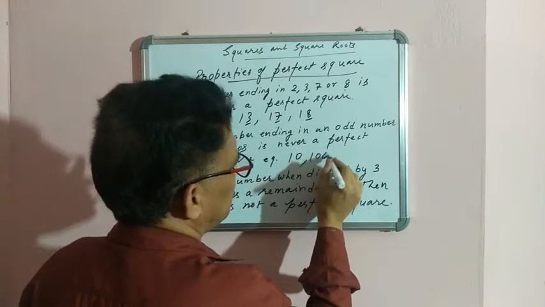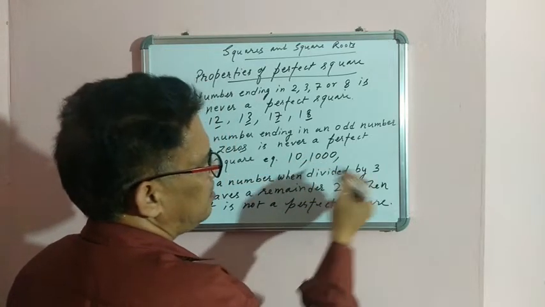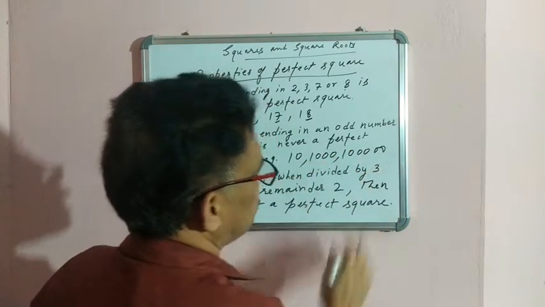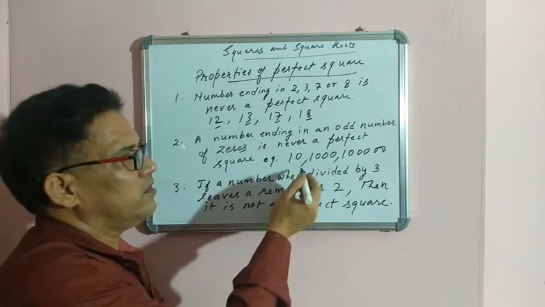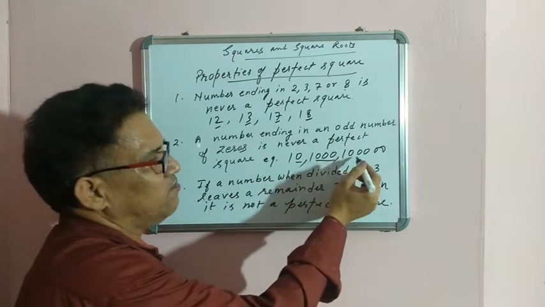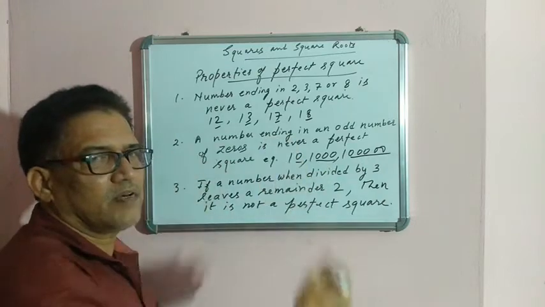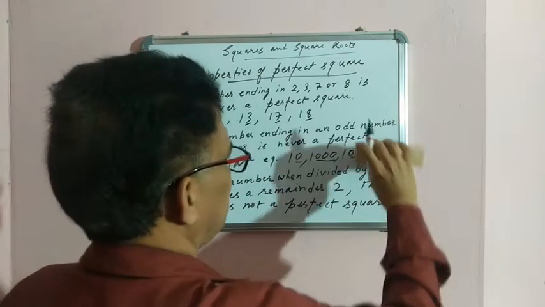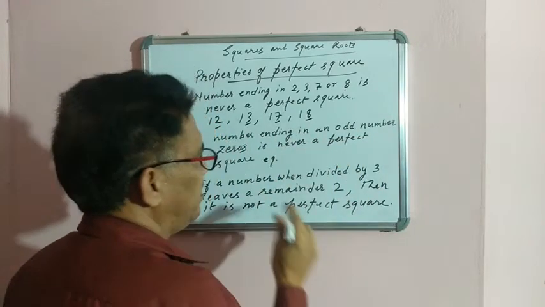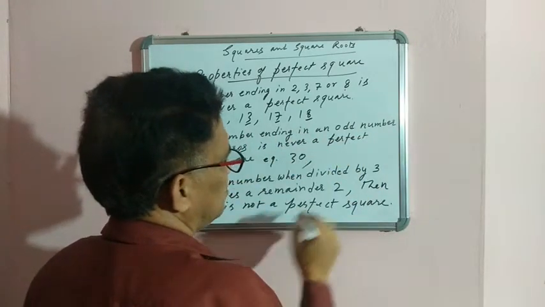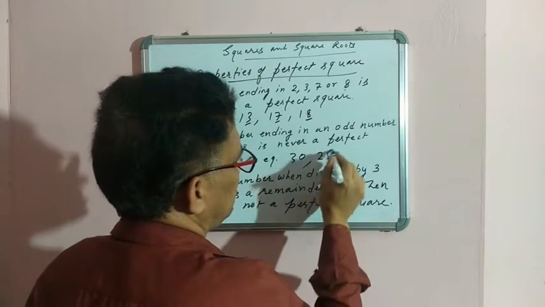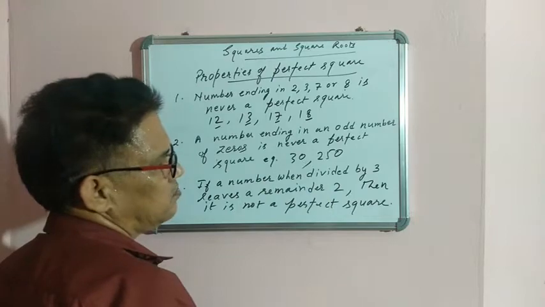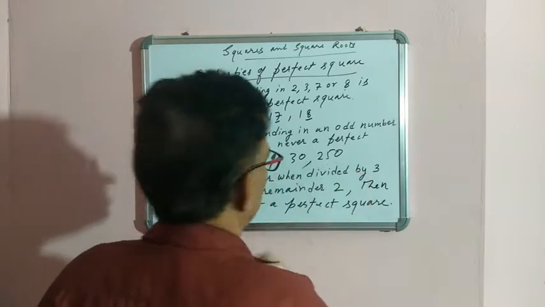So 1000, 3 zeros. Similarly you can take others. Clear? 3, 5 zeros. These are also not perfect squares, as odd numbers of zeros are there. Not only this, you can also write other examples like 30. Clear? 250. This cannot be, because there is 1 zero. Clear? So this cannot be a perfect square.